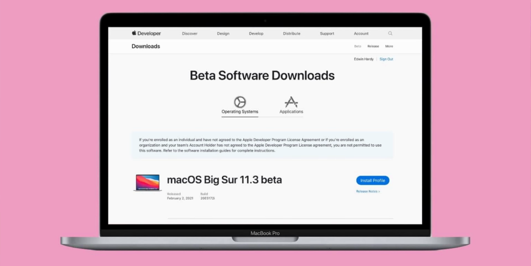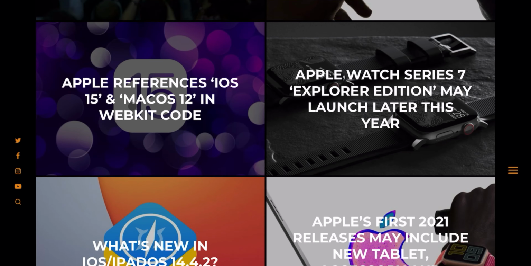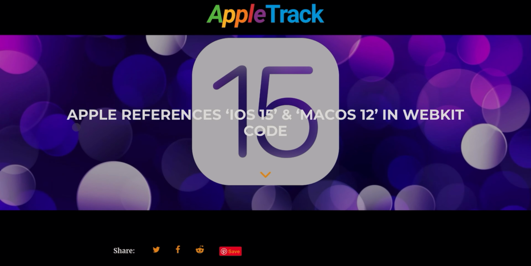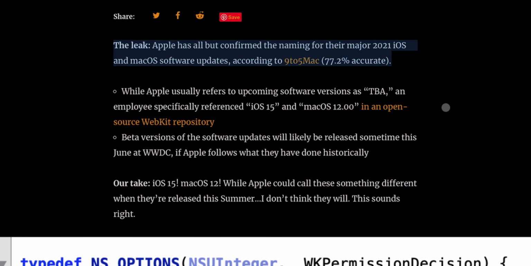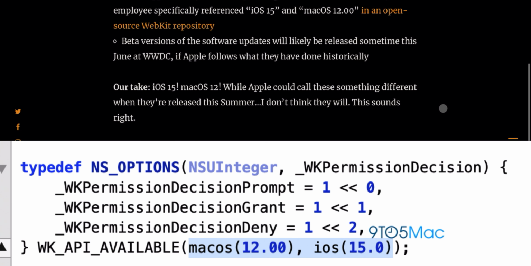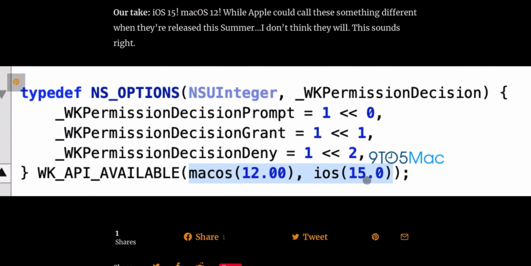The first reason being that Apple has pushed out updates like 11.2, 11.3 this year, which would usually in a normal year be yearly updates and not monthly updates. Then, on this Monday, we got to know that the code of WebKit references iOS 15 and macOS 12, which doesn't mean too much, but we did get the number, which is 12. Also, this is pure speculation, but Apple always hints at something in their artworks, and this year, I think they have hinted towards macOS 12.